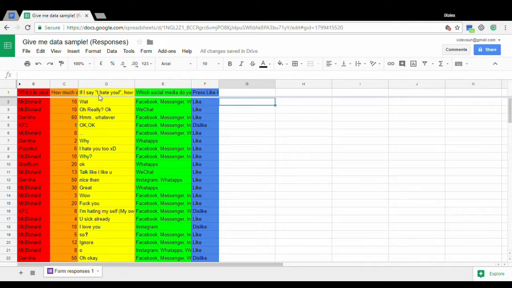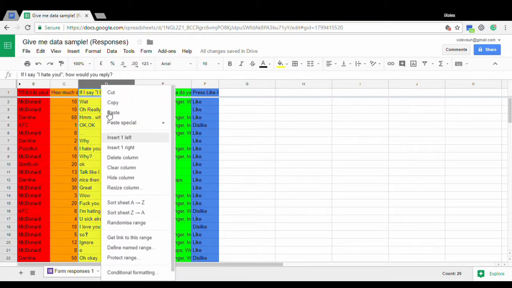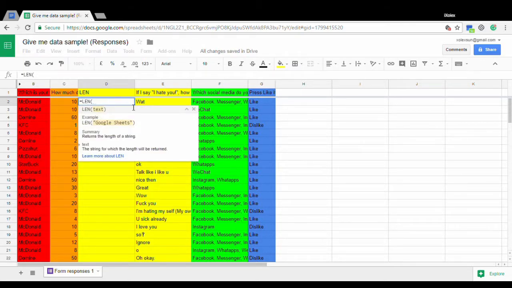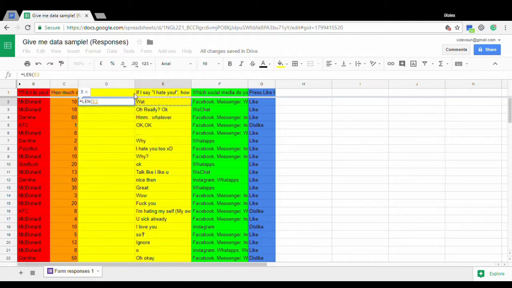So first of all, I'm going to find out how long is each reply by using a function known as the length function. It's called LEN. So I'm going to type equal LEN, length of a string. Okay, so what's my text? My text is in E1, so I'm just putting it in. Okay, then we get the answer, which is 3, because WAT is 3 letters, so it's 3.